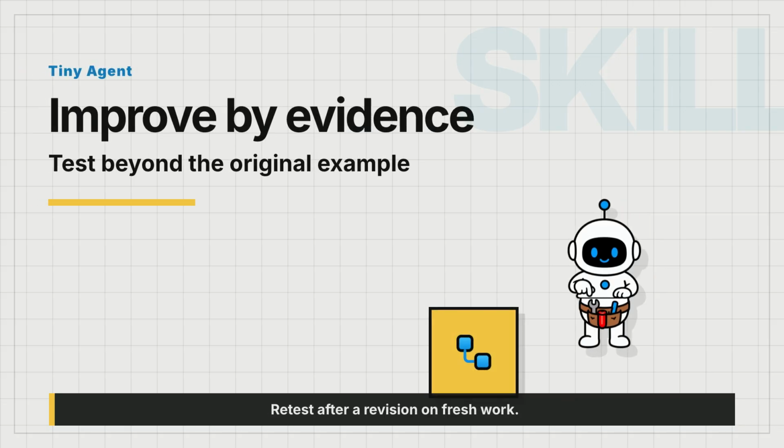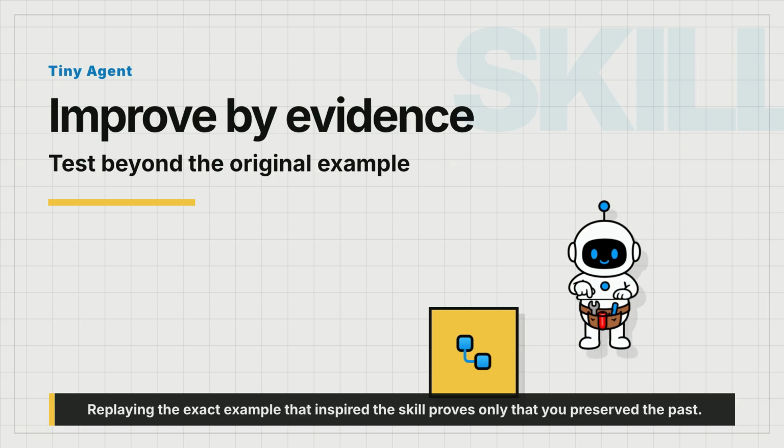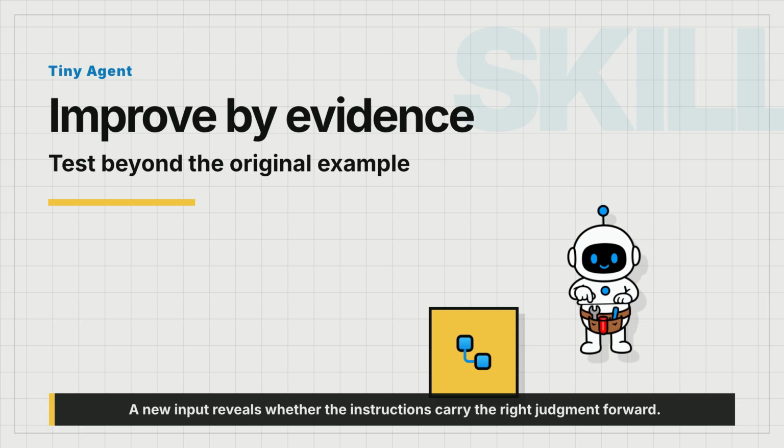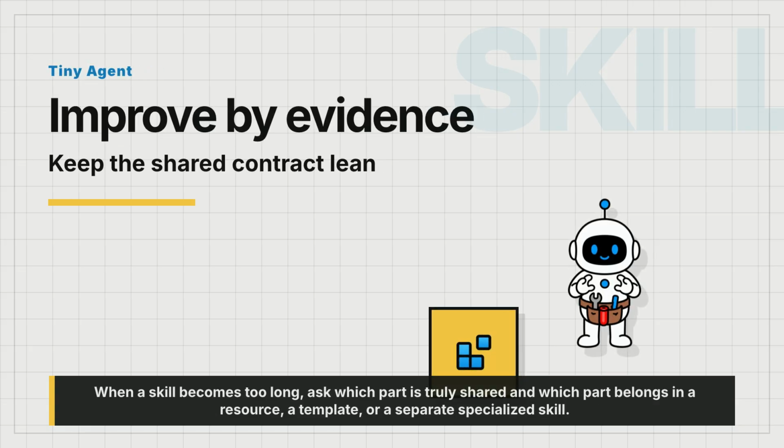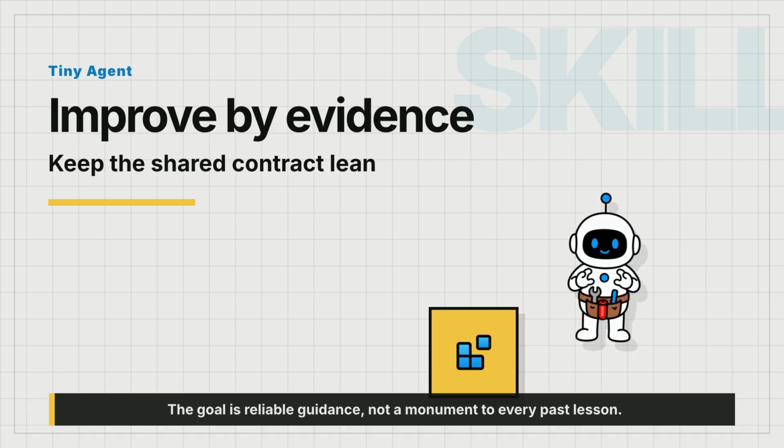Retest after a revision on fresh work. Replaying the exact example that inspired the skill proves only that you preserve the past. A new input reveals whether the instructions carry the right judgment forward. When a skill becomes too long, ask which part is truly shared and which part belongs in a resource, a template, or a separate specialized skill. The goal is reliable guidance, not a monument to every past lesson.